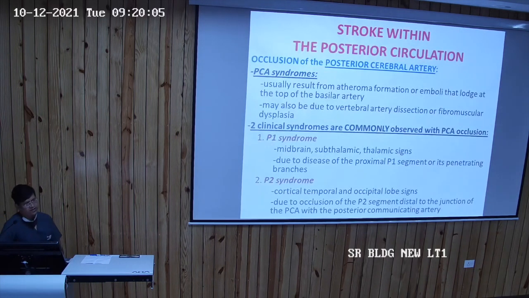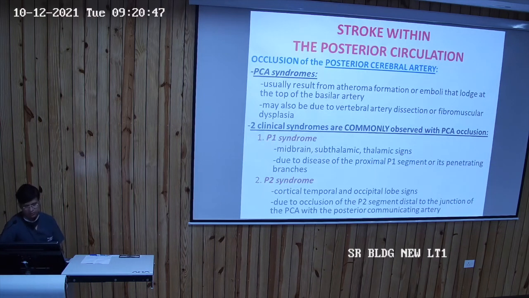And when the posterior cerebral artery occludes, it leads to the posterior cerebral artery syndromes. These syndromes usually result from atheroma formation or emboli which lodge at the top of the basilar artery. It may also be due to vertebral artery dissection or fibromuscular dysplasia. So these PCA syndromes may be due to embolism, thrombosis, dissection or fibromuscular dysplasia. They are also subdivided into two parts, P1 syndrome and P2 syndrome. When the occlusion is in the proximal part, it is known as the P1 syndrome, and when the occlusion is in the distal part, it is known as the P2 syndrome.